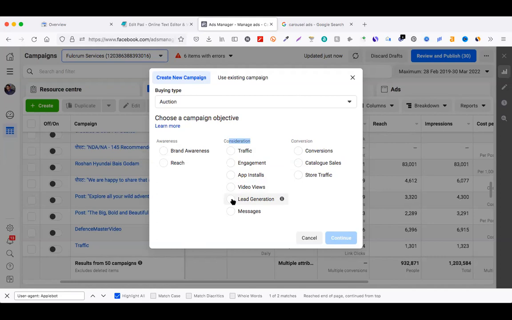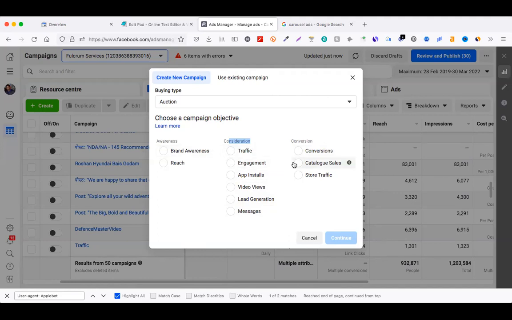Then generate leads by showing video ads and attaching some forms. You must have seen, as soon as you click on Facebook ads, it asks for your mobile number and email ID. It won't send you to their website. You directly fill in your information there on Facebook only. So that is lead generation. And once you have reached around 20 lakh people with better engagement, then try to start conversion.